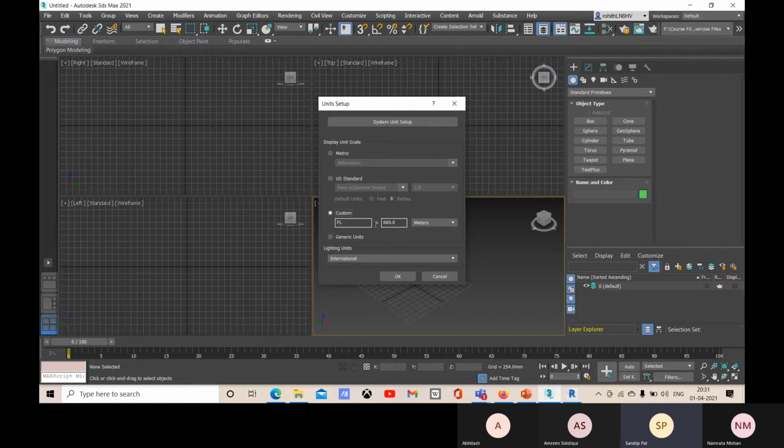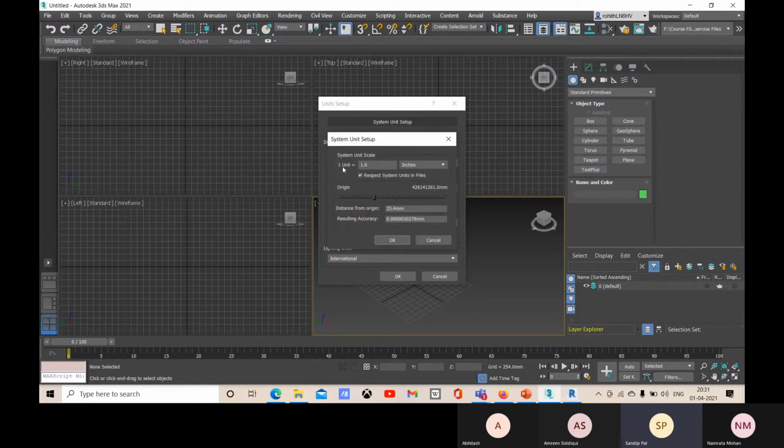So you can go for this one, like full length is equal to 660 meter. Okay, so you can choose your unit, you can set your values with this custom. And the generic unit is the default system unit, equal to the system unit.